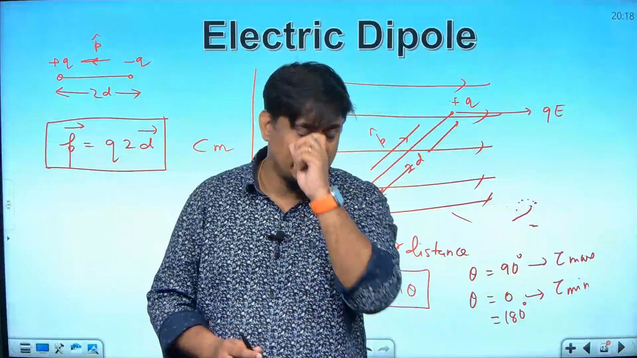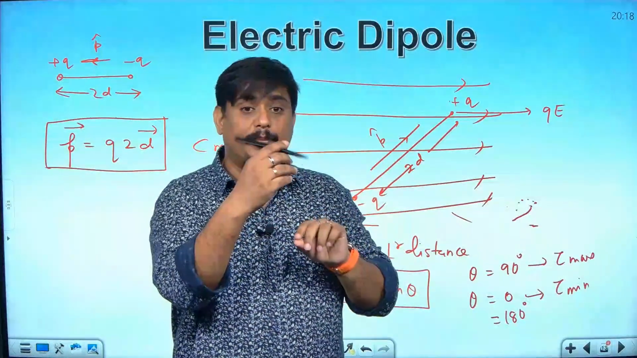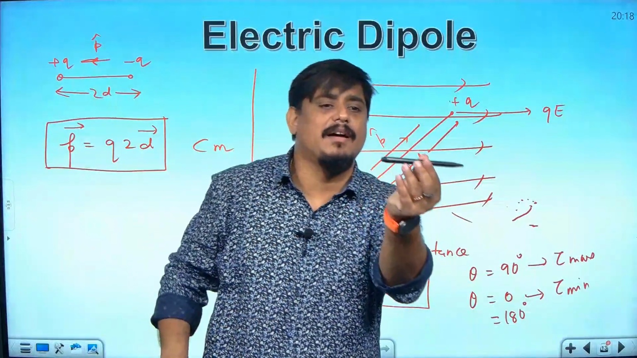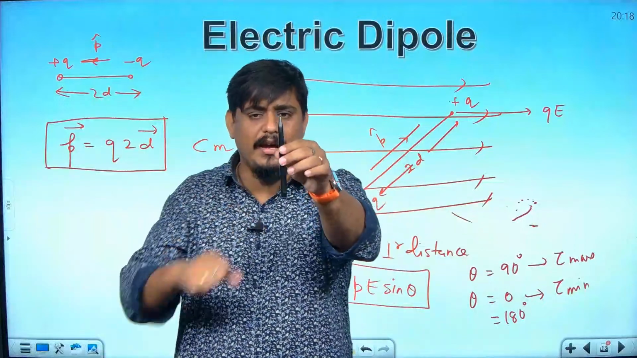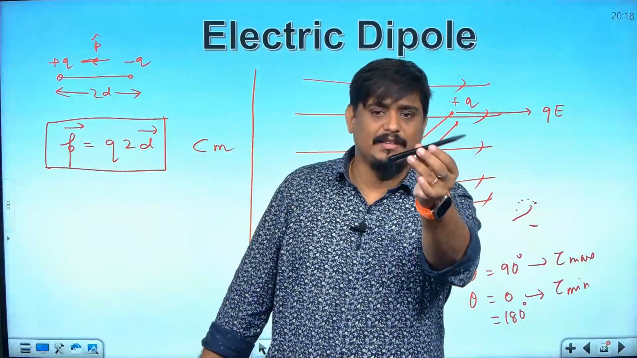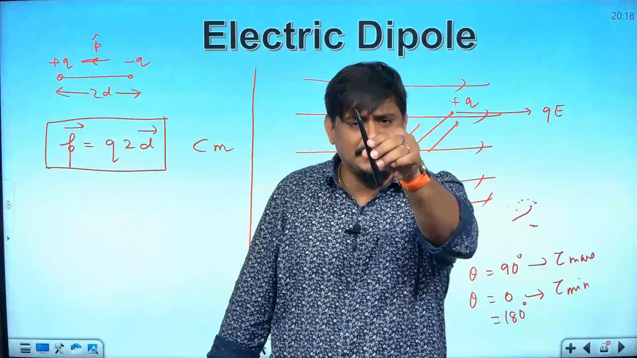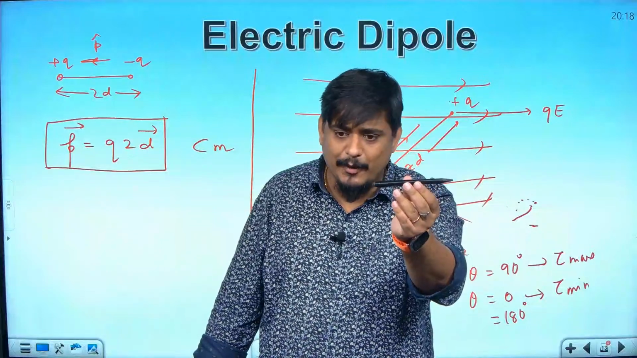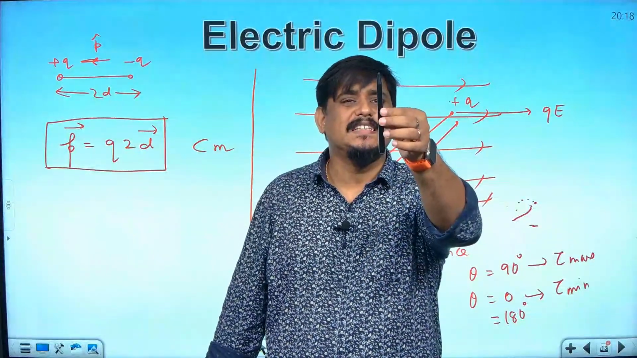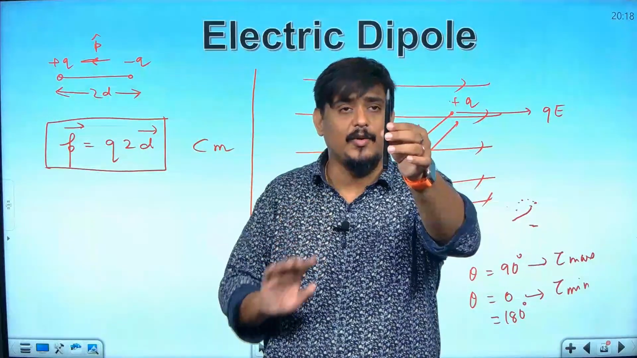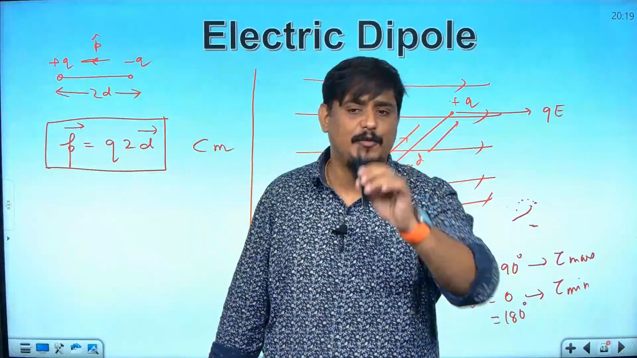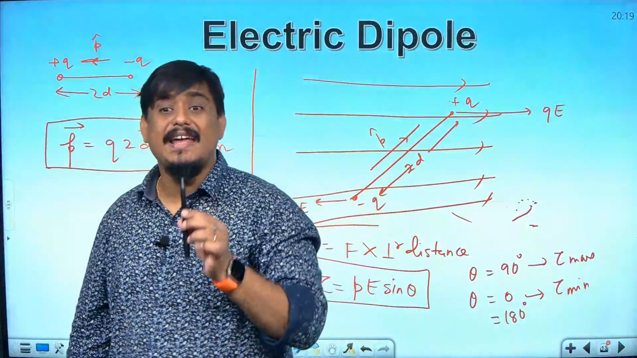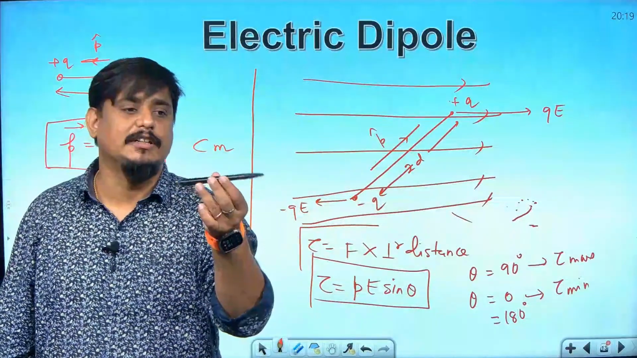Now, don't think that because of this torque, the dipole keeps rotating like this. No, never. It will just align itself in the electric field. So, if it is like this, it will become like this. That's all that will happen. Once it becomes like this, theta becomes 180 degree or 0 degree, and the torque is 0. Are you getting my point? So, what will the dipole do? It will just align with the electric field. The electric field aligns the dipole in the same direction as the electric field.